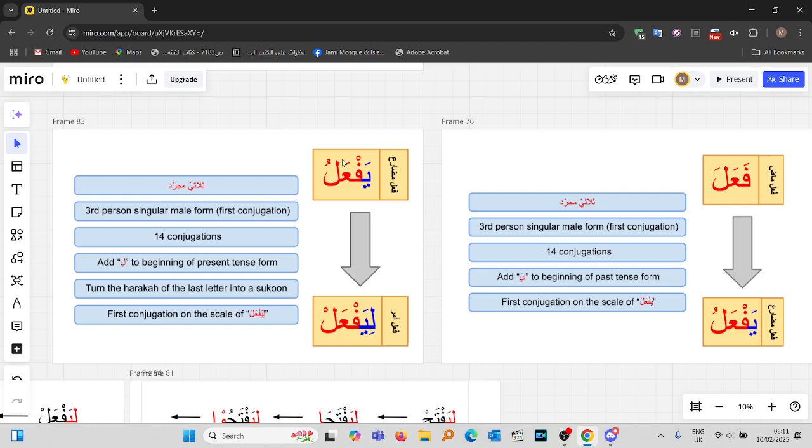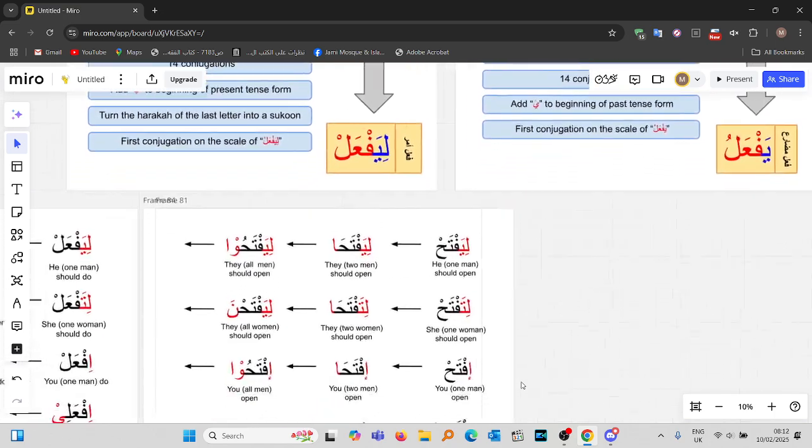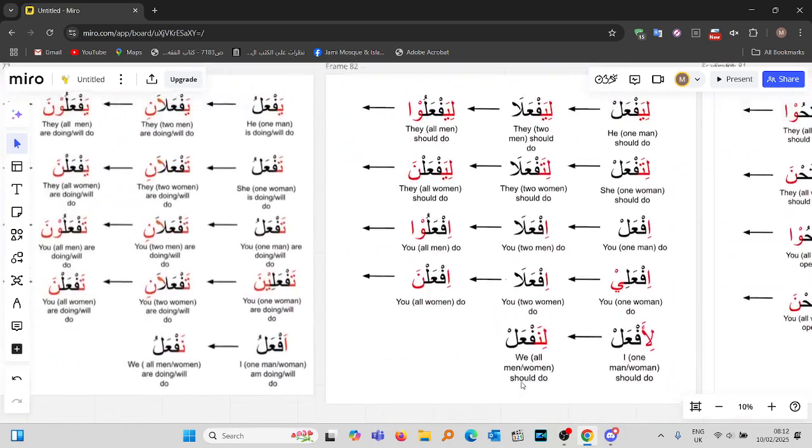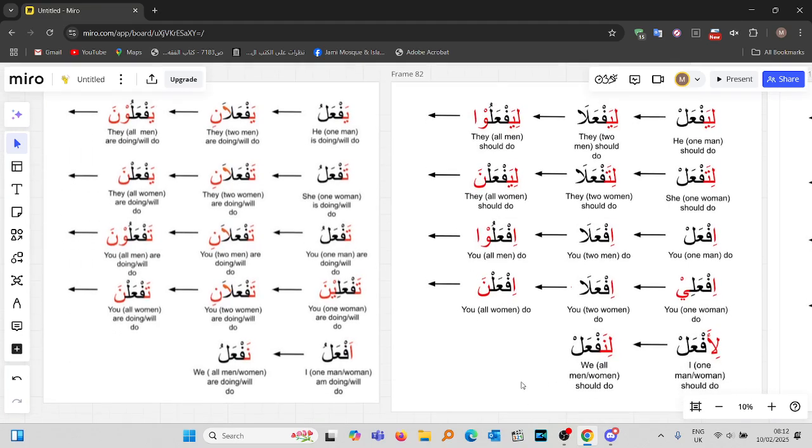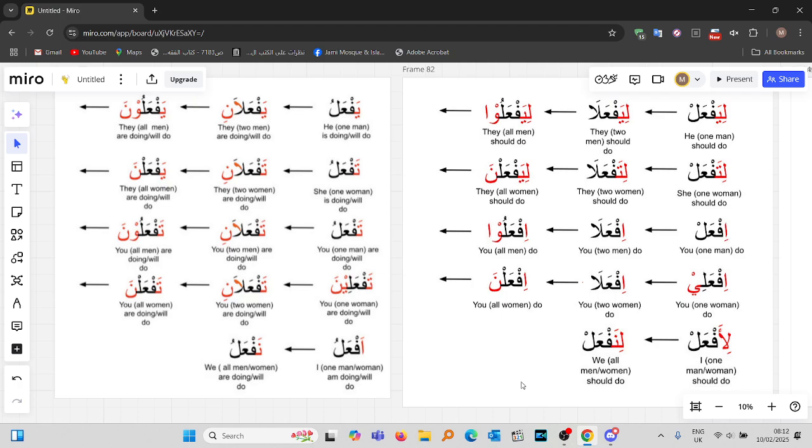So in the first conjugation, the last letter, in this case, yaf'alu, the lam, it has a dhamma, right? Turn that lam to have a sukoon. It has a sukoon now. So that's the second thing you do. The first conjugation is going to be on the scale of liyaf'al. So we go from yaf'alu to liyaf'al. How does it look when you put all the 14 conjugations of this conjugation group, which is the conjugation group of amr, together? It looks like this.